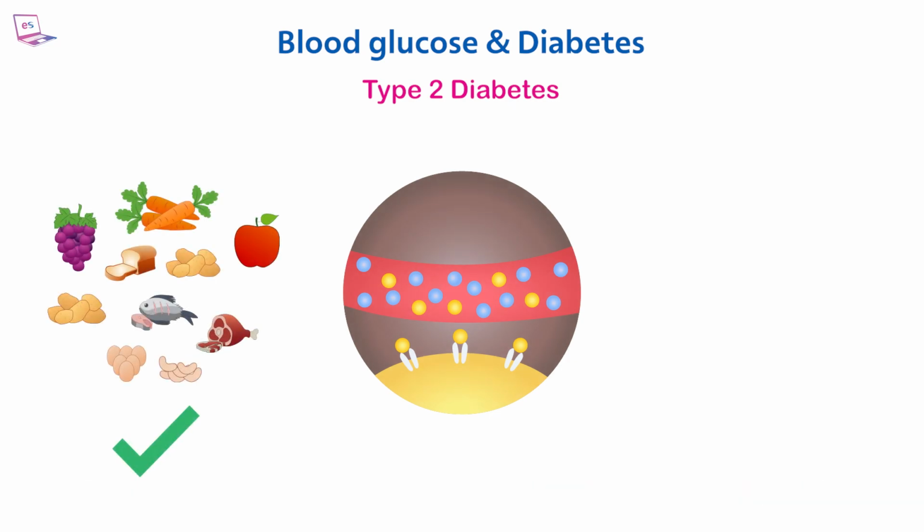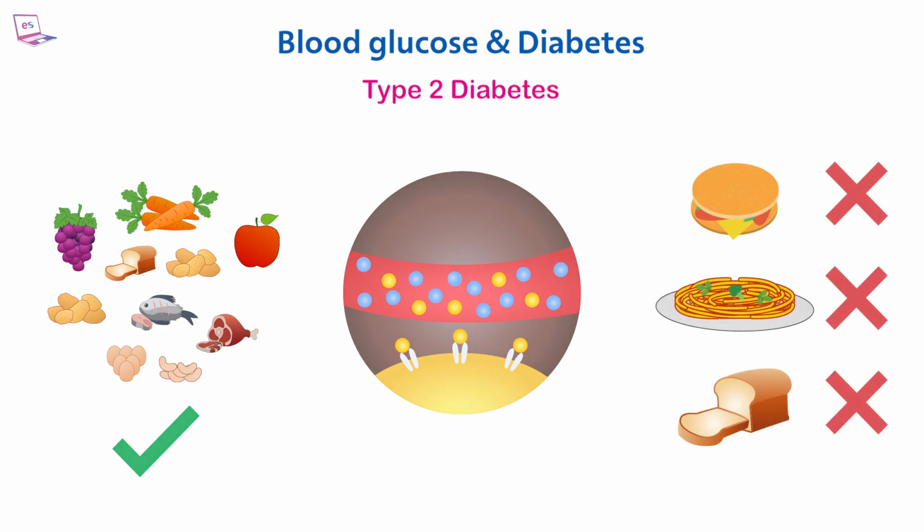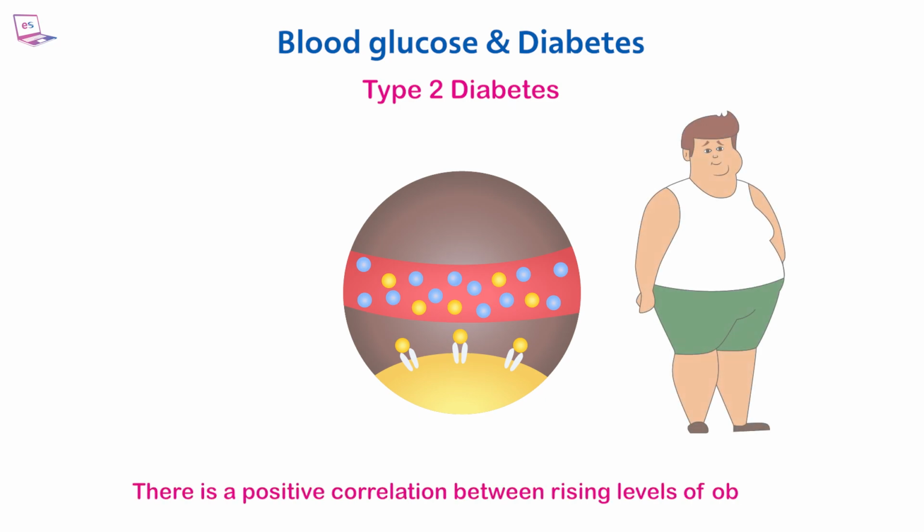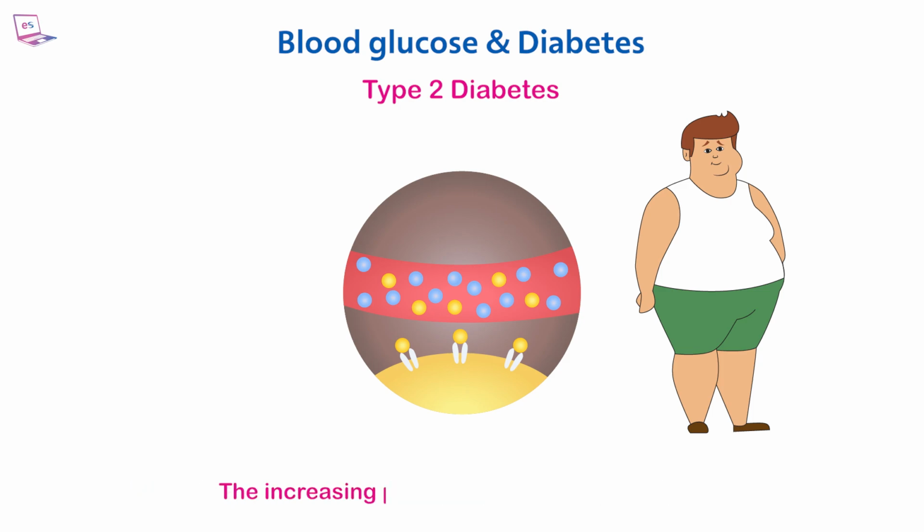A low-carb diet restricts carbohydrates found in sugary foods, pasta, and bread. It is used to treat type 2 diabetes. Adopting a healthy lifestyle can decrease the chances of developing type 2 diabetes. Researchers say there is a positive correlation between rising levels of obesity and the increasing prevalence of type 2 diabetes.